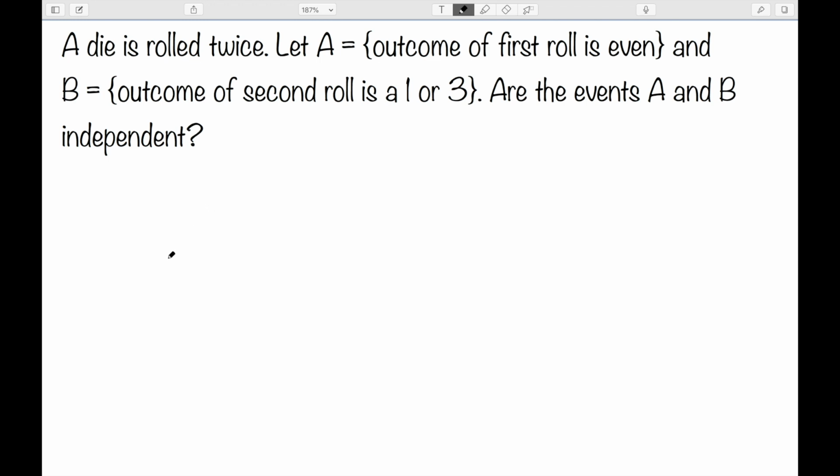As an example, a die is rolled twice. We're going to let A be the event: the outcome of the first roll is even. B: the outcome of the second roll is a 1 or a 3. Are the events A and B independent? And the answer is yes. What happened on the first roll has zero effect on the second roll. So these would be independent events.